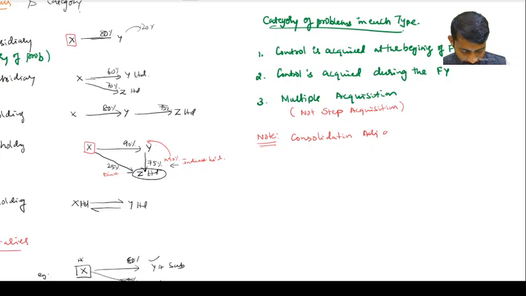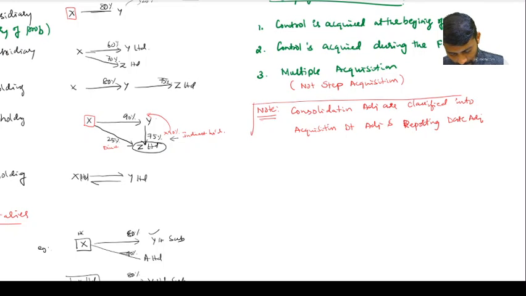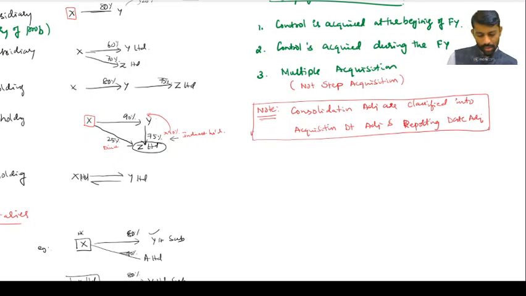consolidation adjustments are classified into acquisition date adjustments and reporting date adjustments. Are you understanding slowly? Clear?